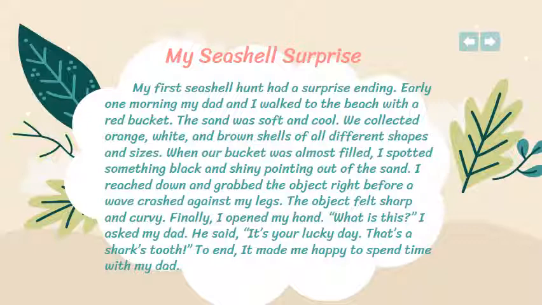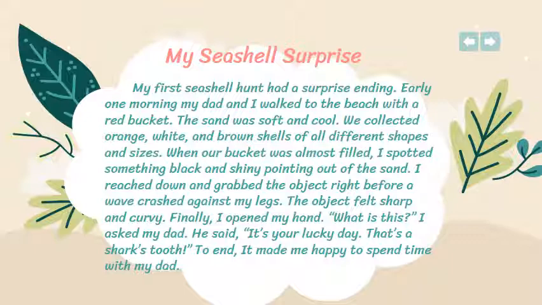The sand was soft and cool. Here I'm describing the background, okay? I'm describing the surrounding in order to let the reader imagine the story. We collected orange, white, and brown shells of all different shapes and sizes. If you notice, we collected. The sand was, so I'm using the simple past tense. Okay, this is the first event. When our bucket was almost filled, I spotted something black and shiny pointing out of the sand. I reached down and grabbed the object right before a wave crashed against my legs. So I'm still telling the events, what happened with us.